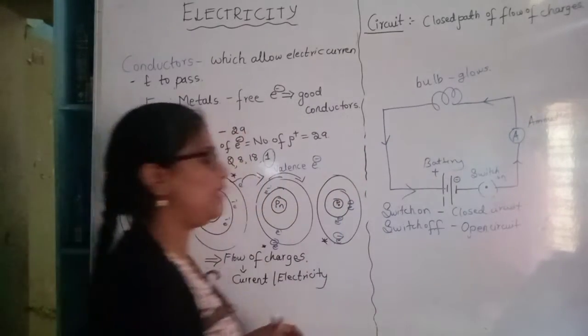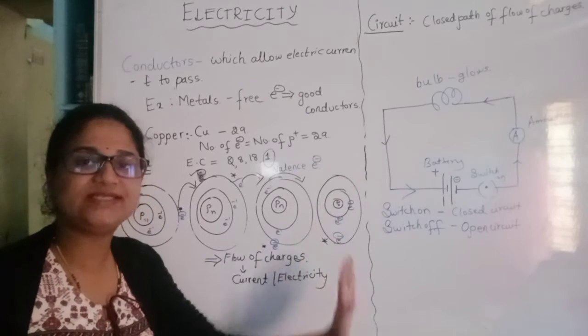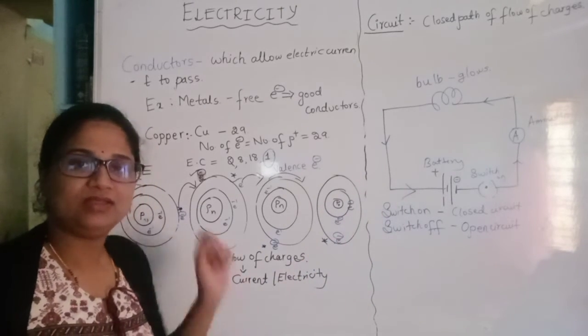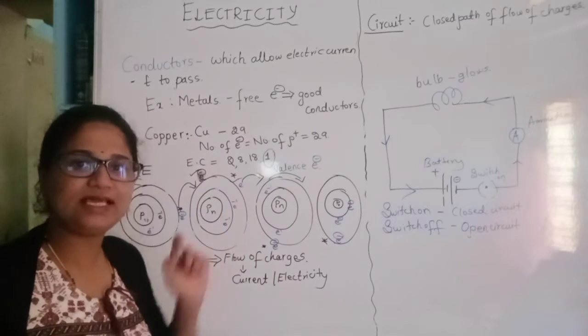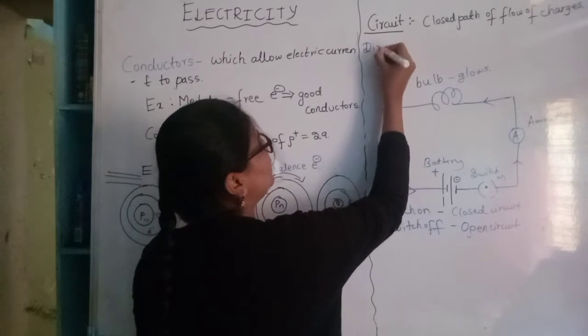Okay. And this is the bulb. And these are the conditions when the switch is on and when the switch is off. This is how we can represent a circuit. And when we come to the direction of current,